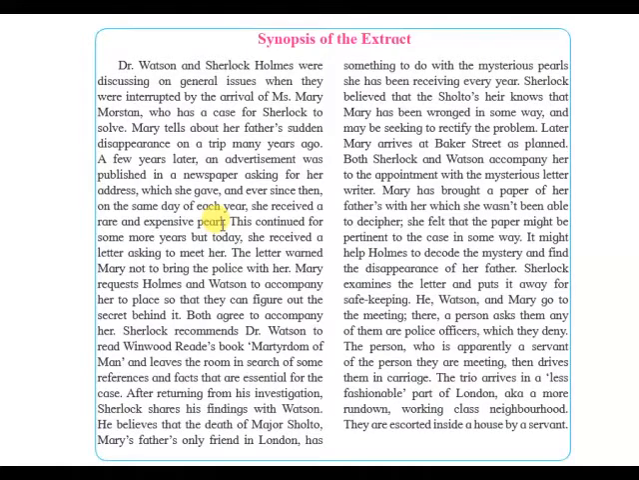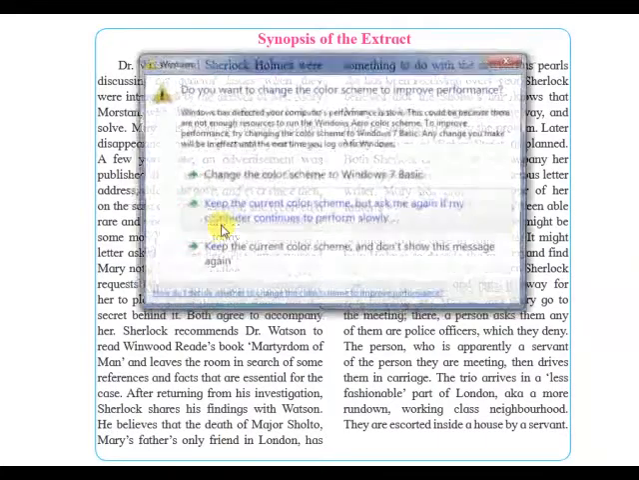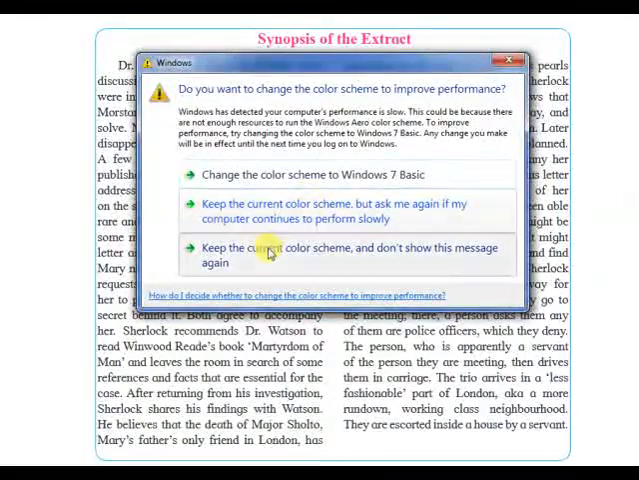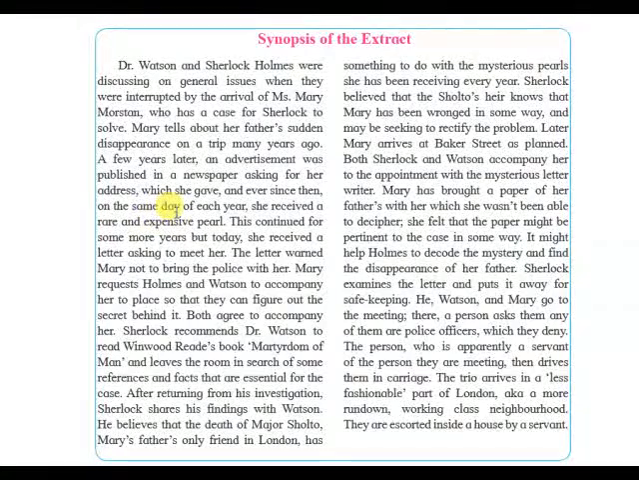So she gave it. Now the question which arises in many of our minds is how a person could give his or her personal address to an unknown publisher of an advertisement. But she gave it, and ever since then she has been receiving a very expensive pearl on the same day of each year. This continued for some more years, but today she received a letter asking to meet her.